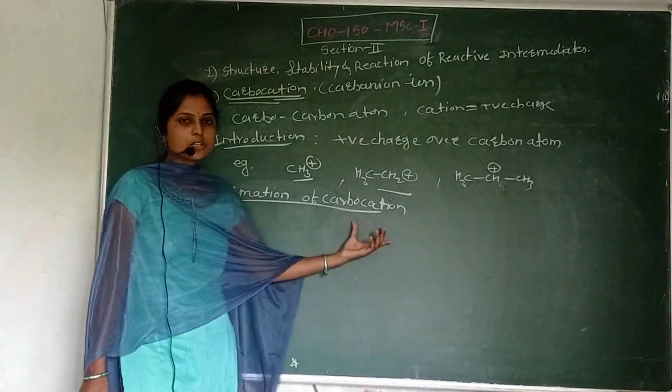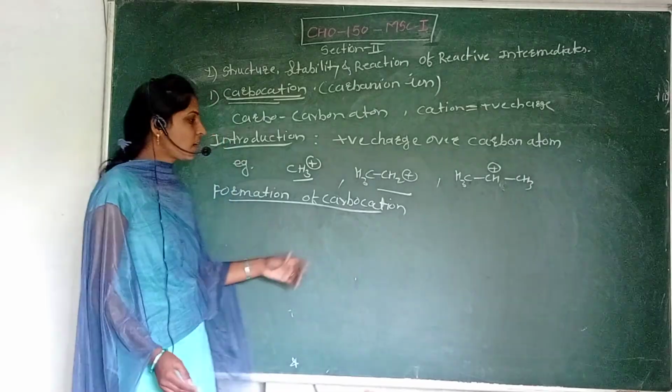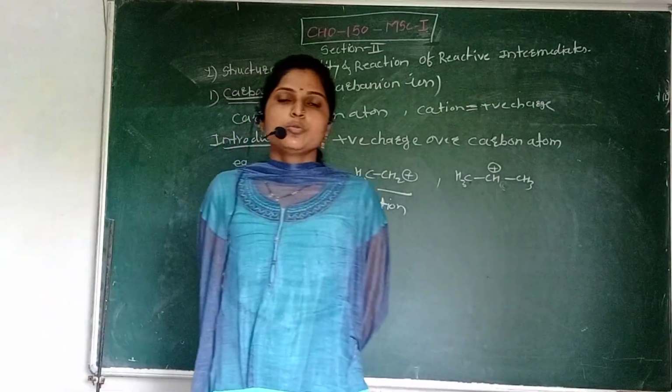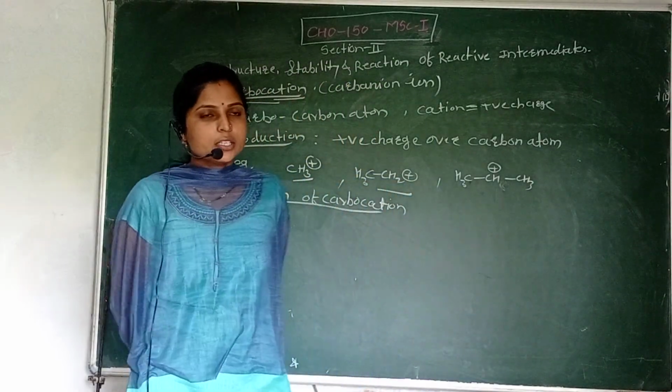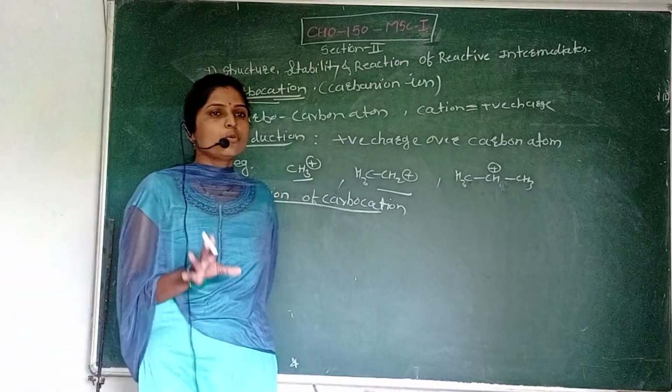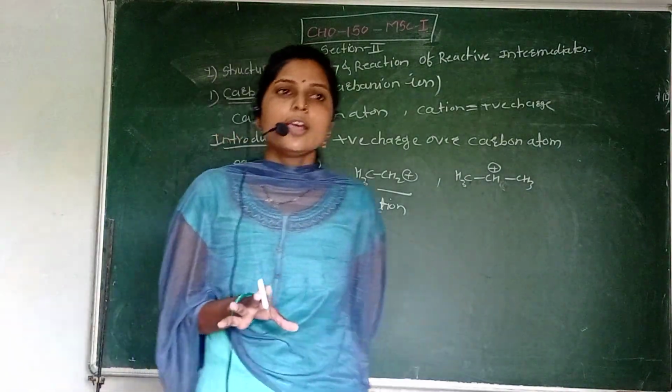Then how is the carbocation formed? The covalent bond is broken by heterolytic cleavage to form the carbocation. The carbocation is formed only and only by heterolytic cleavage.